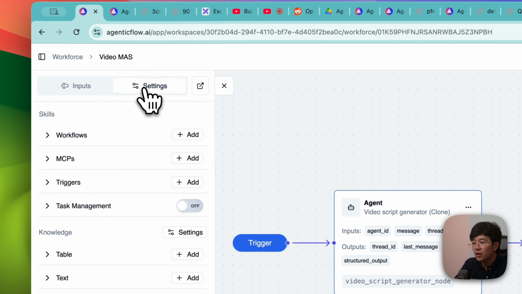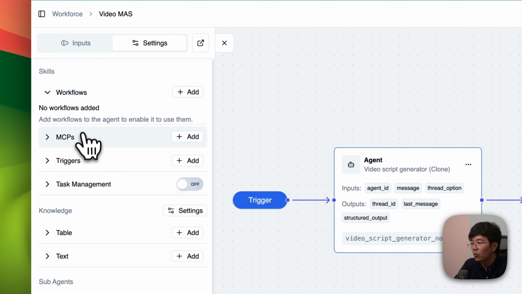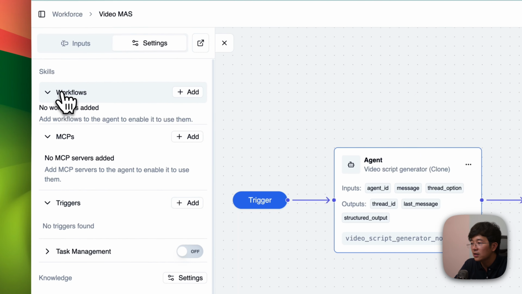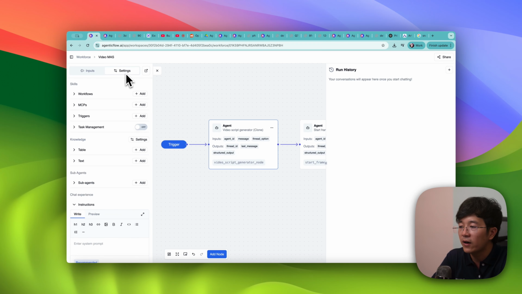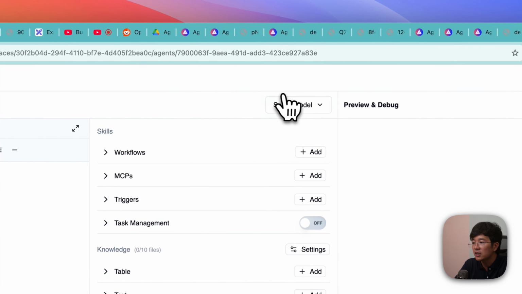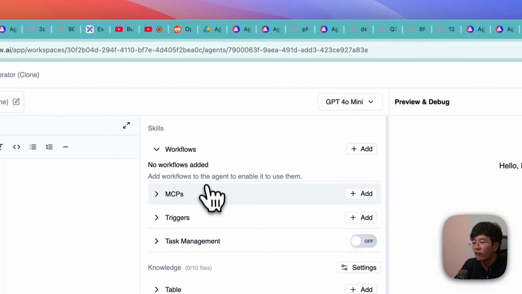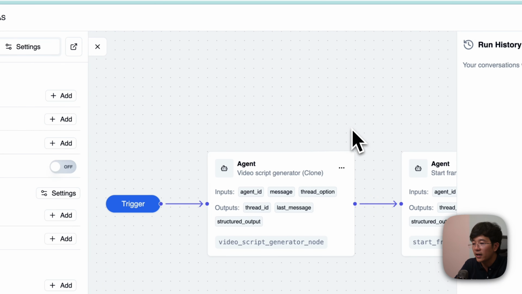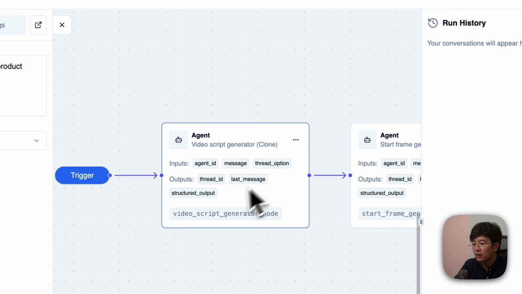If you click on the setting in here, you can see the instruction and all of the workflow. Everything in this agent is like the skill of this agent. We modify this in settings so that it's easier to configure. You can click on this button, and it will open the agent itself. So you can also modify their model, you can add more workflow, you can do whatever you want with this agent. But basically, this agent is very simple. It just takes the message and outputs the information in a structured output.